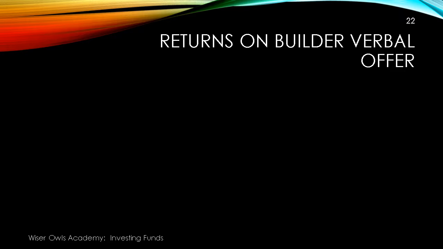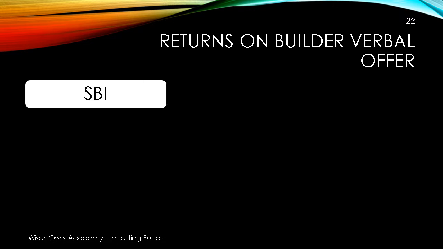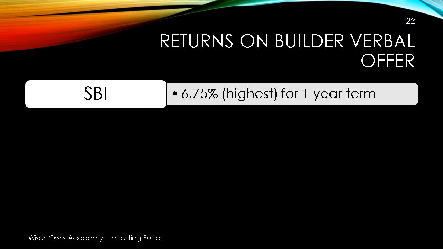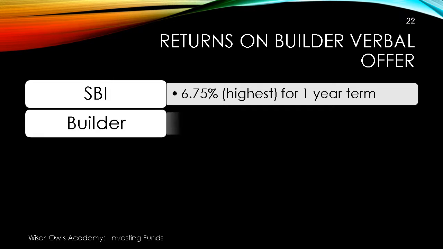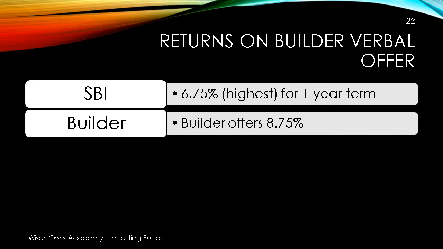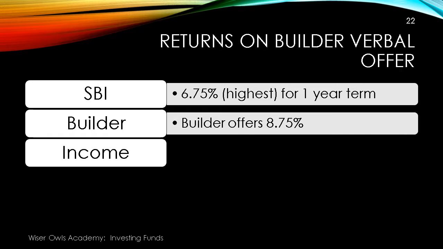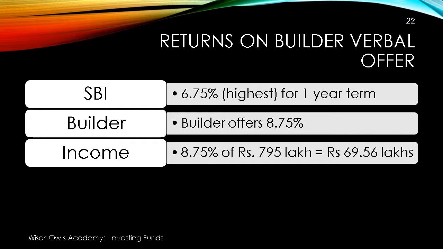Now let us take a call on the builder's verbal offer and do our arithmetic. The State Bank of India rate today for a 1-year term, which is the highest rate, is 6.75%. So the builder will give 2% higher, which means it will be 8.75%. The income that will be generated on 795 lakh rupees will come to 69.56 lakhs.